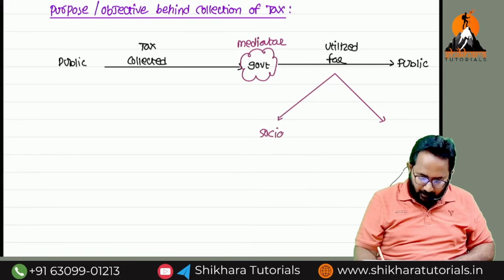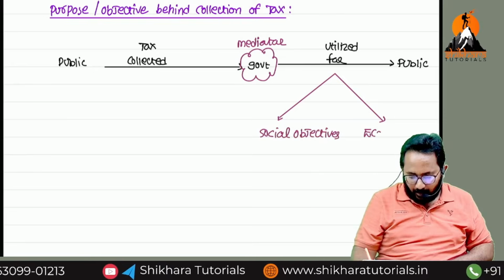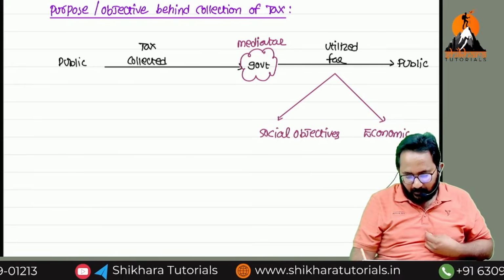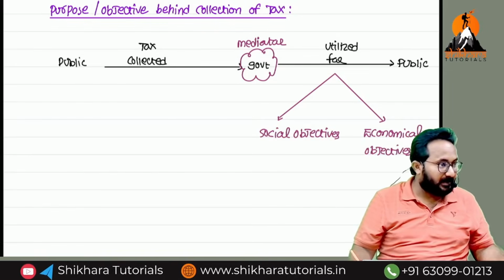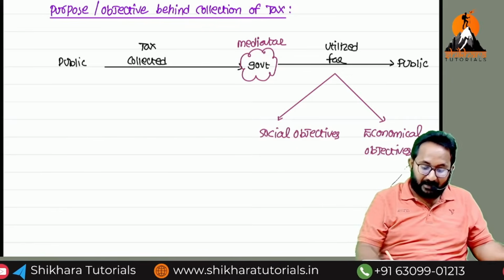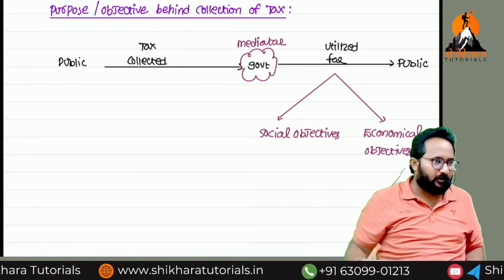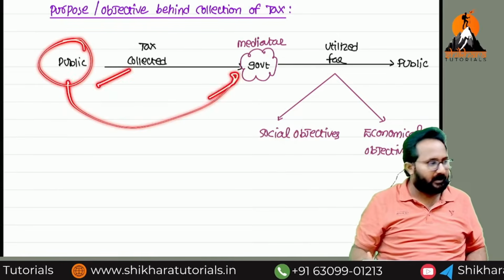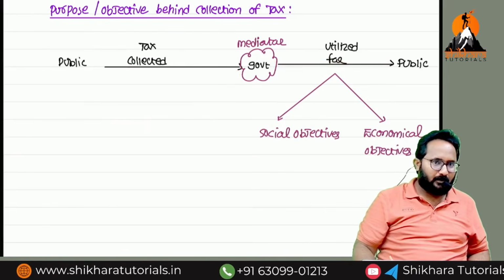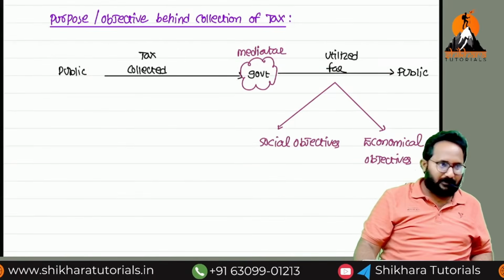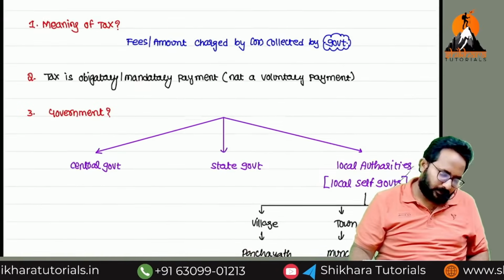Now, what is that? Social objectives. Another one is what? Economical objectives. Which one is better? Economical objectives are better. Construction of dams, construction of roads and any development activities are economical. Social means nothing but what? Free to all of you. We are collecting so much money from others and we are giving distribution as free. Okay. Tomorrow I will tell you some examples for this, and within half an hour we can complete this introduction and start the basic concept. Okay. Thank you.